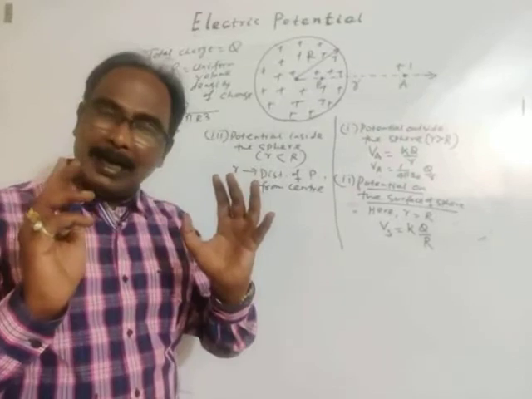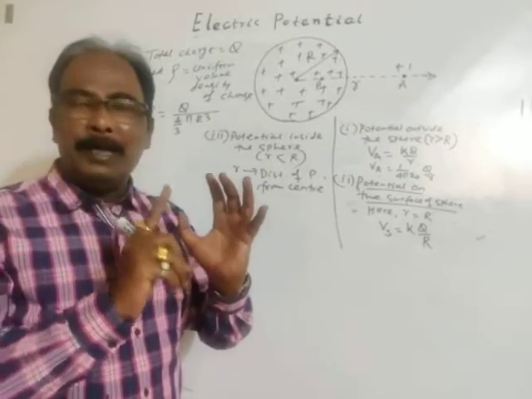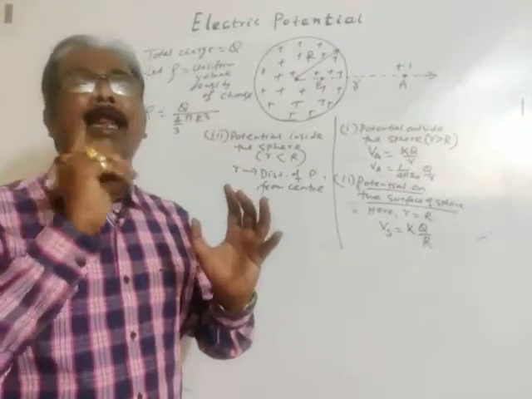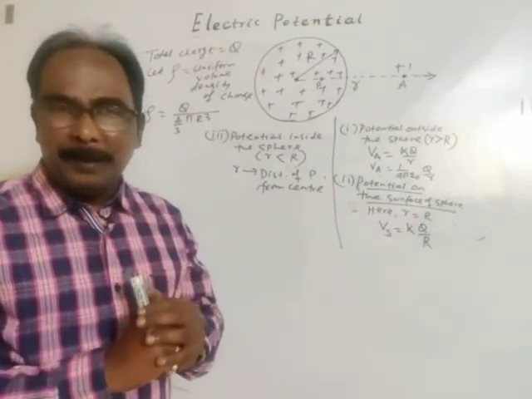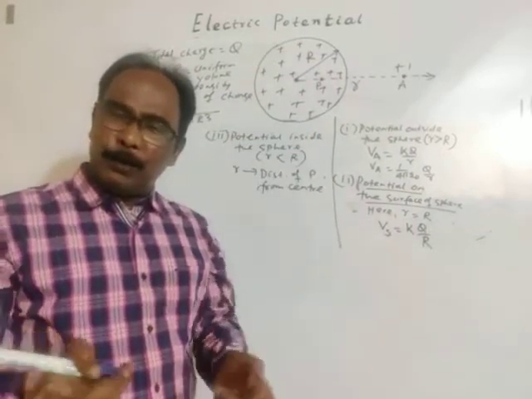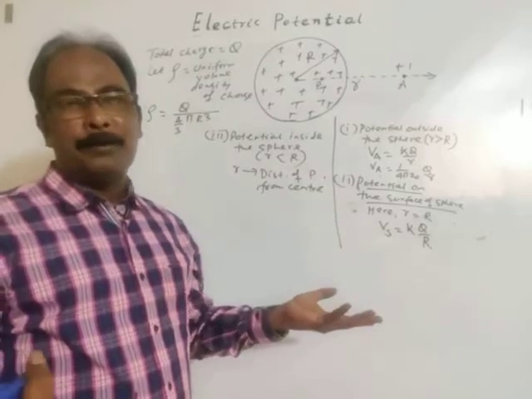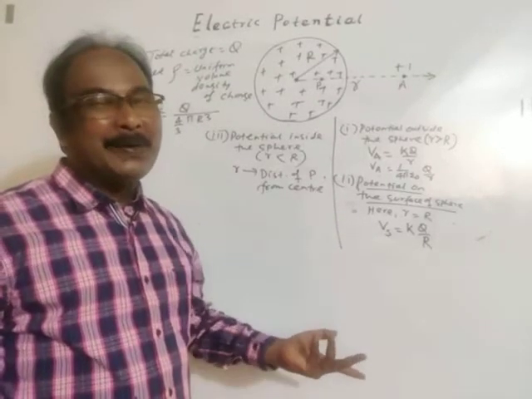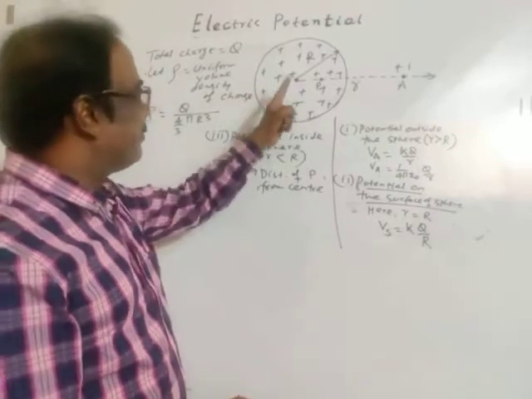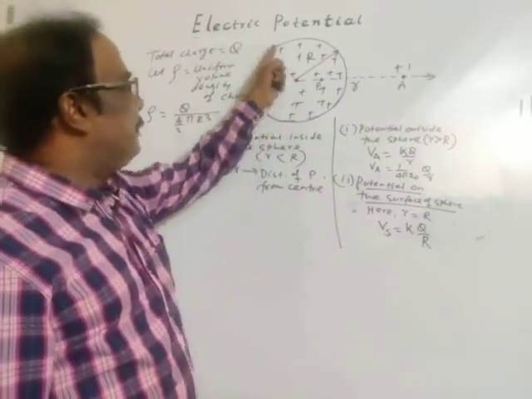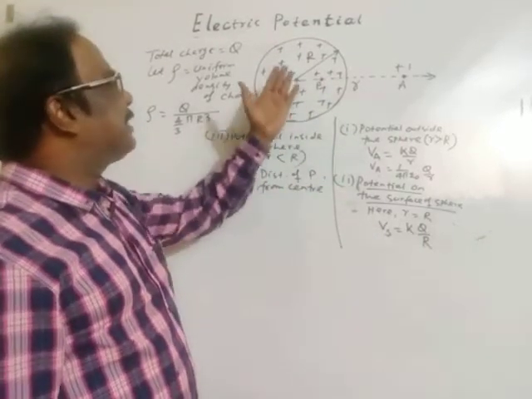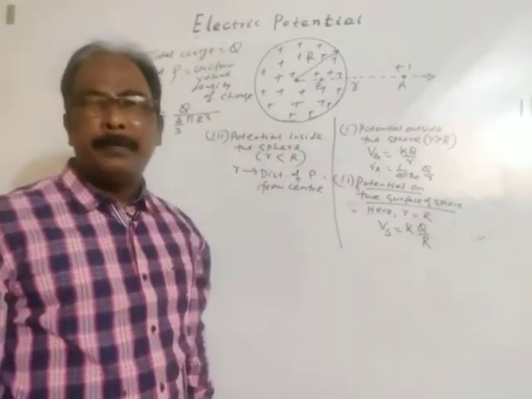For a solid conducting sphere, electric field is 0 inside. For a hollow conducting sphere, electric field is 0 inside. For a non-conducting hollow sphere, again electric field is 0, because there is no charge, no field lines, so no electric field. But here, this is the case of uniform volume distribution of charge, so there is charge inside the sphere.